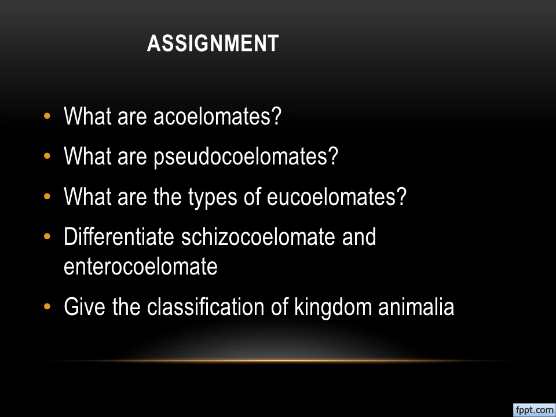The next question: differentiate schizocoelomate and enterocoelomate. What is the difference between these two? Schizocoelomate means the coelom is formed from the splitting of the mesodermal layer. But what do you mean by enterocoelomate? Here the coelom is formed from the outpocketing of the mesodermal layer. Understand?